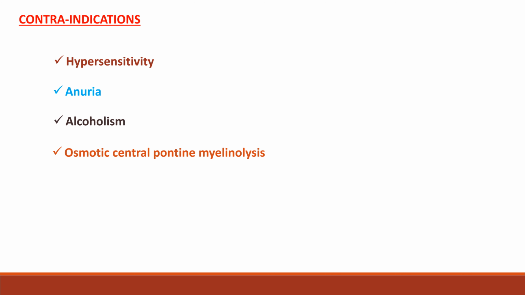Contraindications of Vaptan drugs include hypersensitivity, anuria, alcoholism, osmotic central pontine myelinolysis, which is a neurological disorder that occurs after too rapid medical correction of hyponatremia, liver diseases like cirrhosis, and conditions like hypernatremia and hyperkalemia.